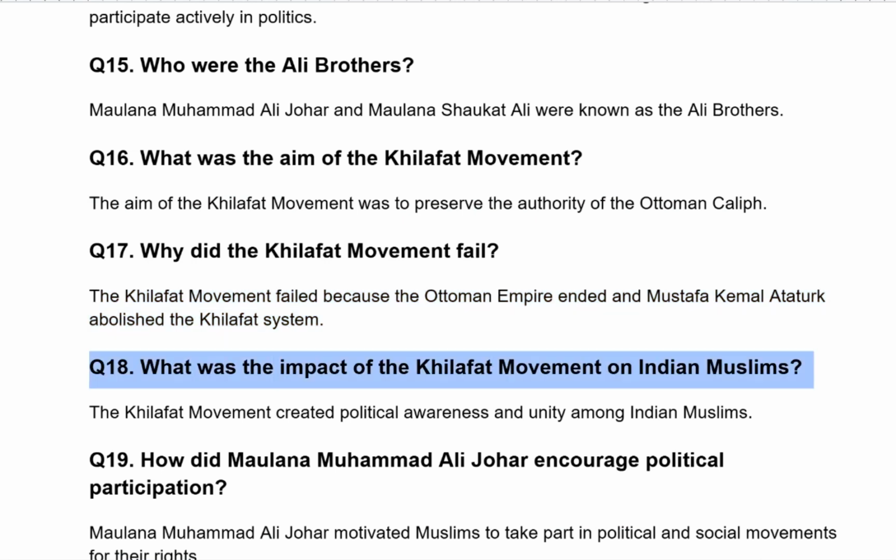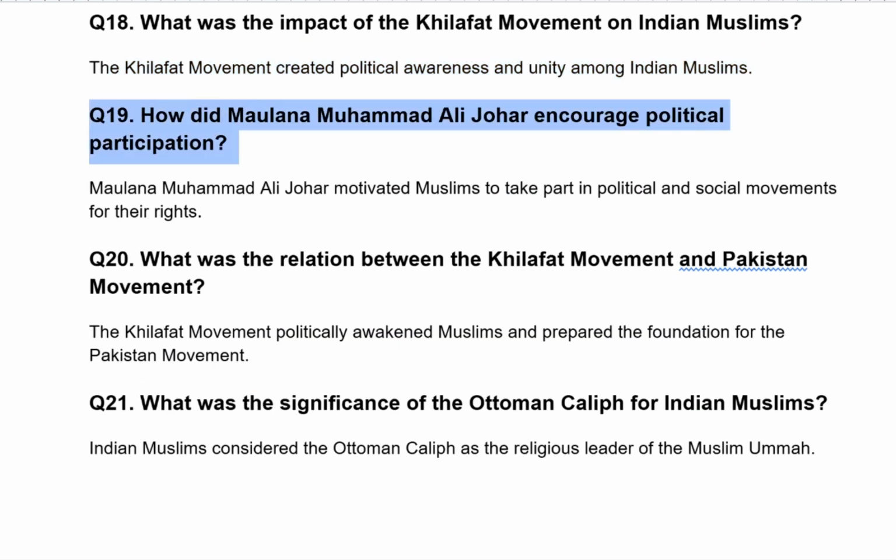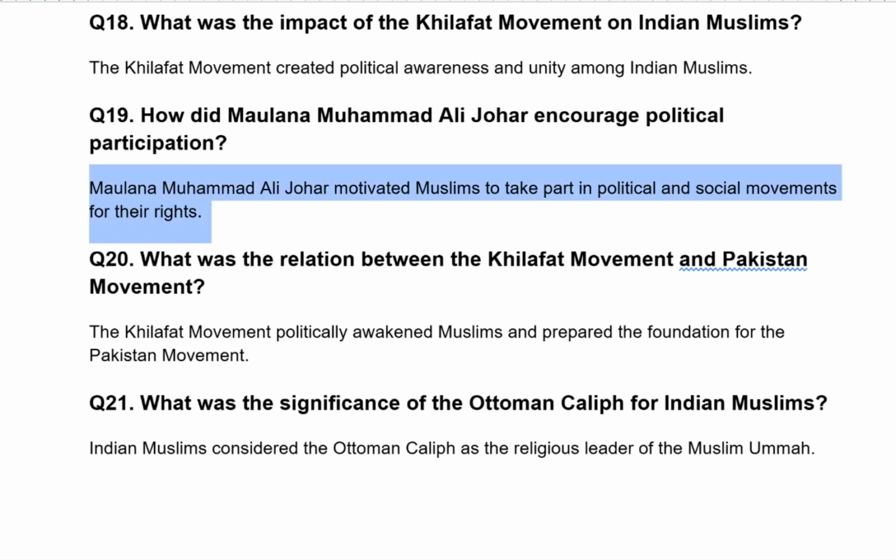What was the impact of the Khilafat movement on Indian Muslims? The Khilafat movement created political awareness and unity among Indian Muslims. How did Maulana Muhammad Ali Johar encourage political participation? Maulana Muhammad Ali Johar motivated Muslims to take part in political and social movements for their rights.